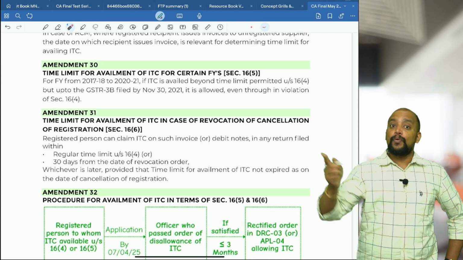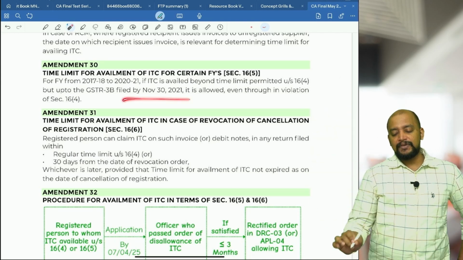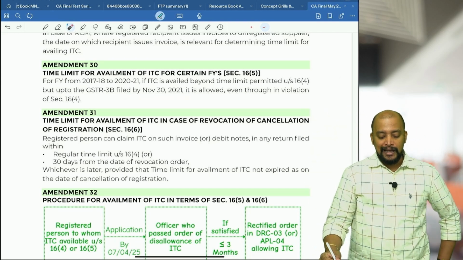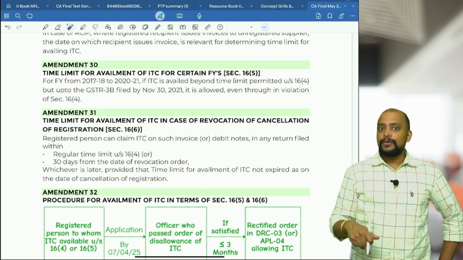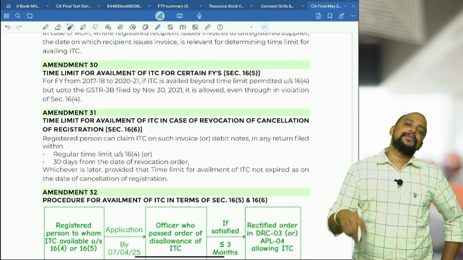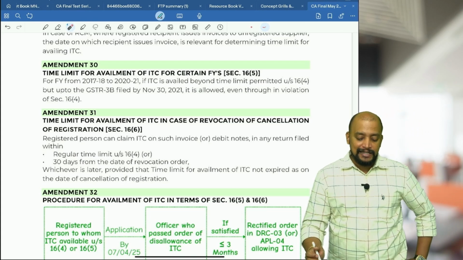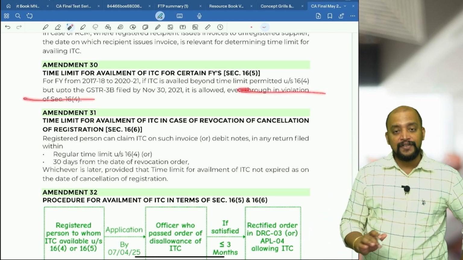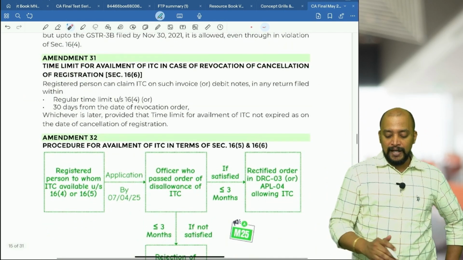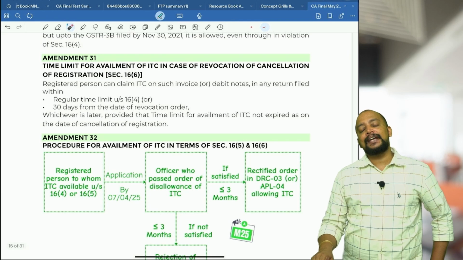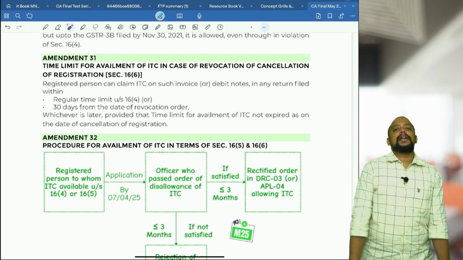Had this ITC been availed at that time by 30th November 2021, then even though it got rejected, we are allowing them to enjoy the ITC, even though it is in violation of section 16(4).